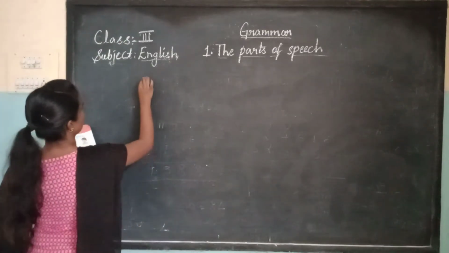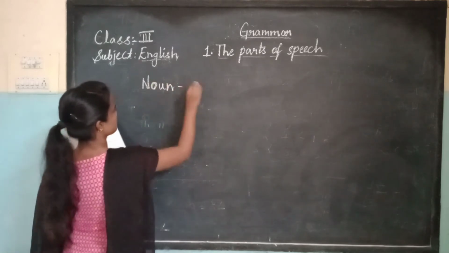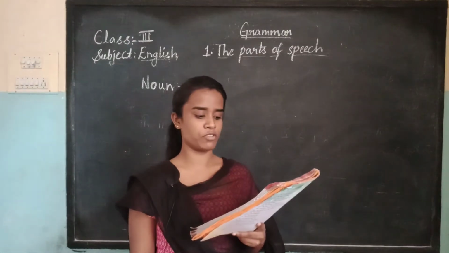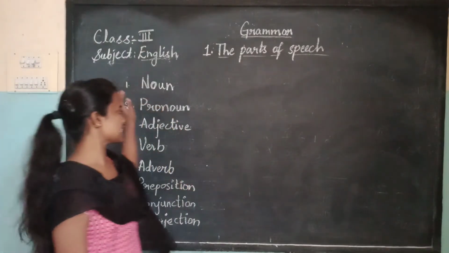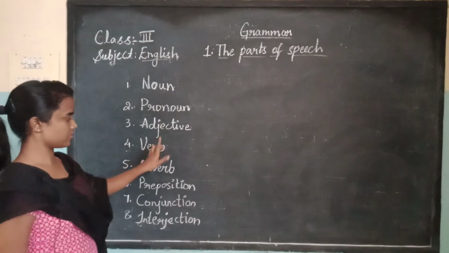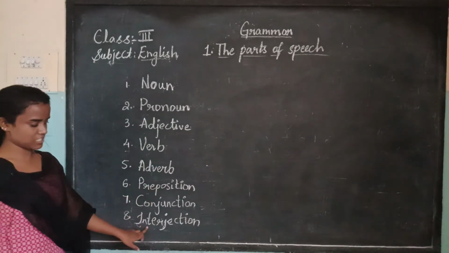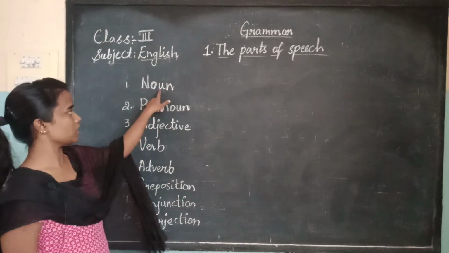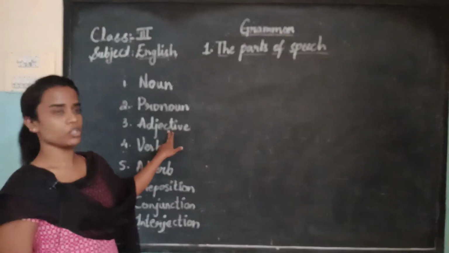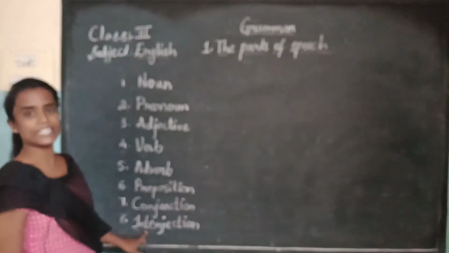Name them. The first one is noun. What is the meaning of noun? A noun is a name of a person. So these are the parts of speech: noun, pronoun, adjective, verb, adverb, preposition, conjunction and interjection. In second class you have learned about noun, pronoun, verb and adverb, right? So in third class now you're going to learn adjective, preposition, conjunction and interjection.